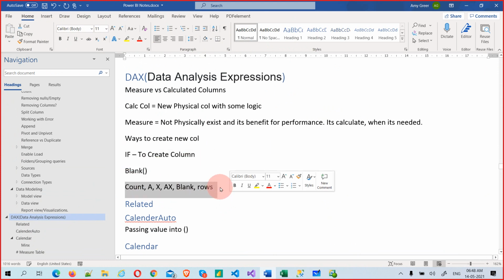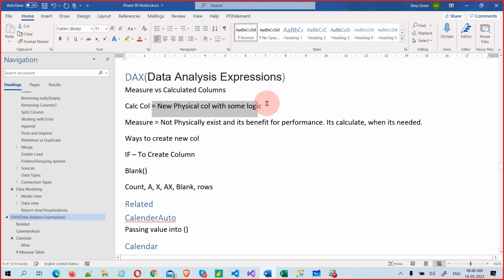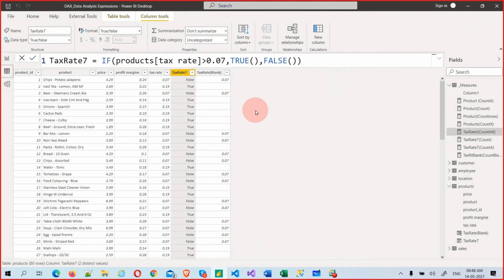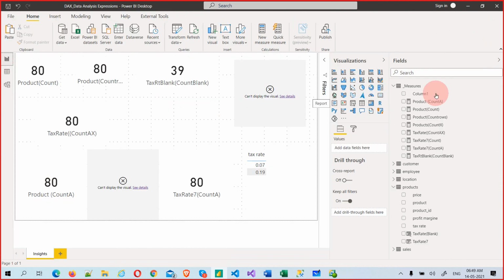See, measure versus column is the difference. A column will physically exist with some logic, with if logic. But a measure will not be available in the table. Like here you cannot see them, or if you go to that product, you don't see any count columns. So that is the beauty of this Power BI. You will save a lot of memory, a lot of size of the PBIX file, but measures will come whenever there are dynamic expressions that they can use.